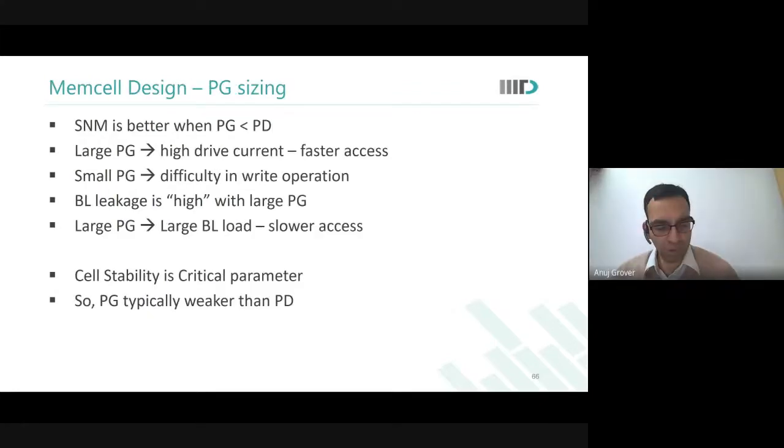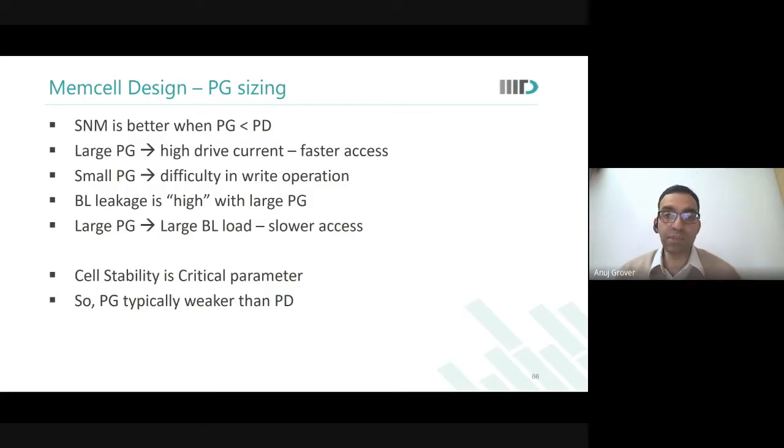So then we looked at different sizing constraints on different devices. We said that PG has to be smaller than pull down, because we wanted a good SNM. But when we have a small pass gate, the write operation becomes difficult because the current that can flow through the pass gate is less.